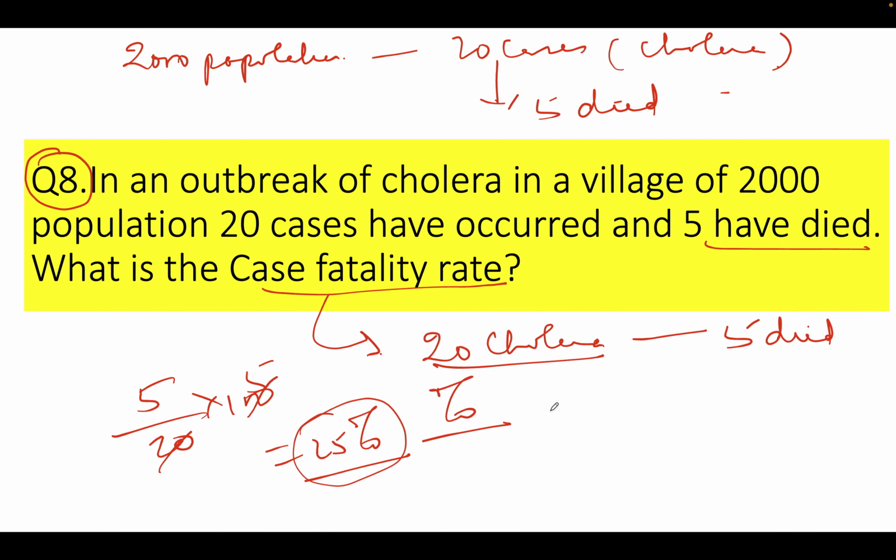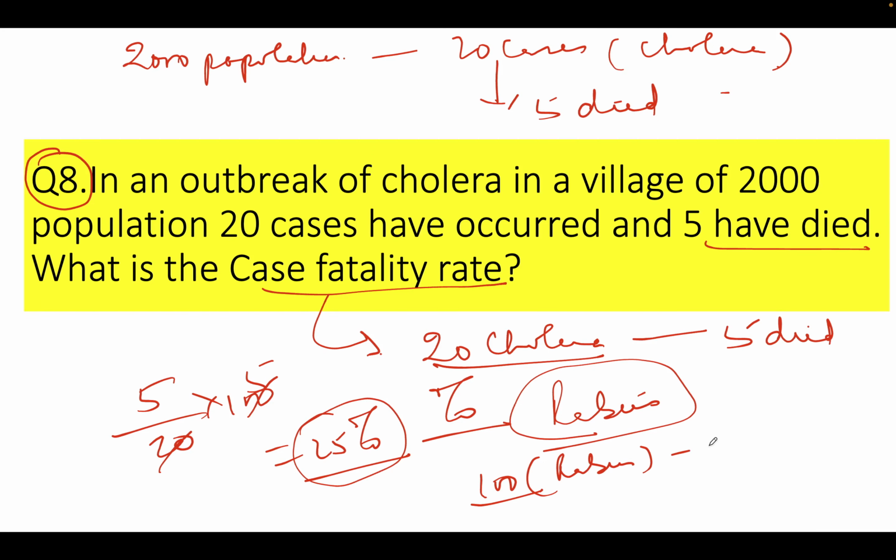I'll also give you a classic example of rabies. We all know rabies, if any person develops rabies, there will be 100% mortality. So in rabies, if 100 people are developing rabies as a disease, all will die. So what will be the case fatality rate here? It will be 100%, right?